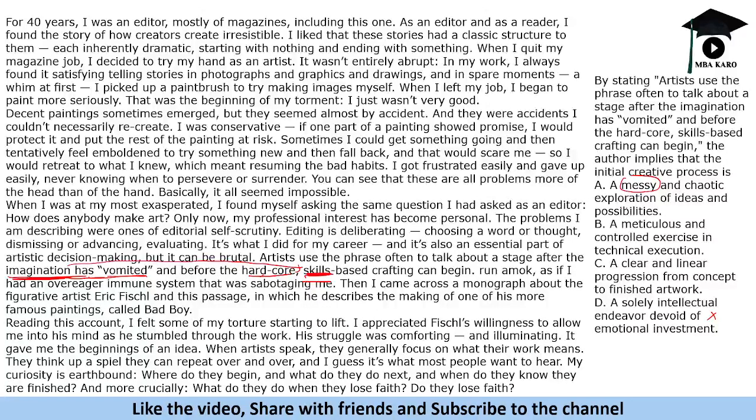So, messy and chaotic exploration of ideas and possibilities. Meticulously means carefully you choose the painting and draw it. Meticulous and controlled exercise, so you are not choosing the painting. A clear and linear progression from concept to finished artwork. It does not say that you have a clear-cut idea of what you are going to draw. It is about the imagination, which can be any wild imagination, messy and chaotic exploration. Then you have some ideas starting, and you use the possibilities and then use your skills to improve on that. So that is the answer to this question.